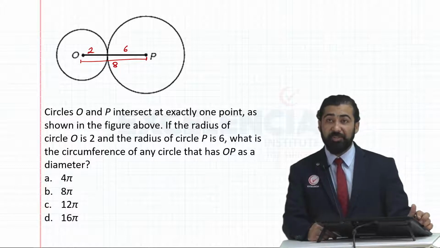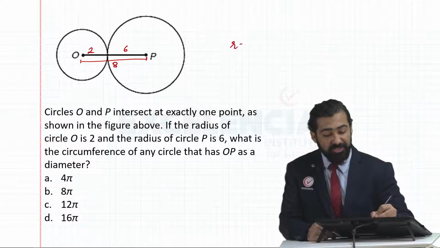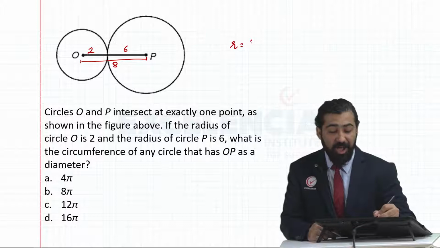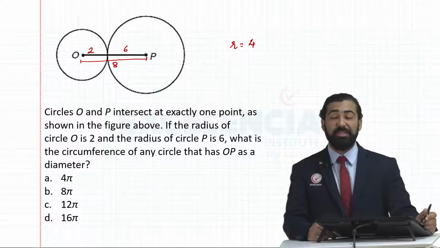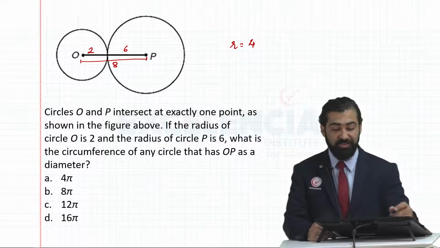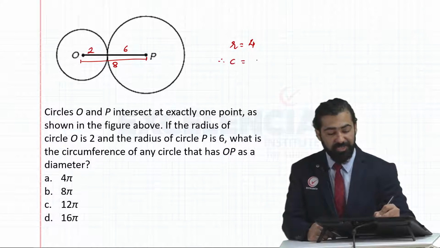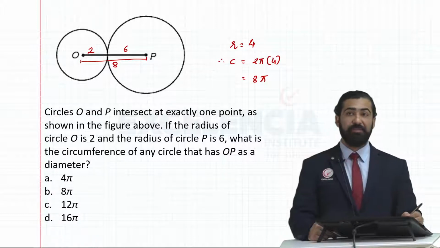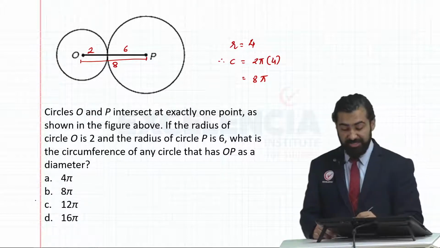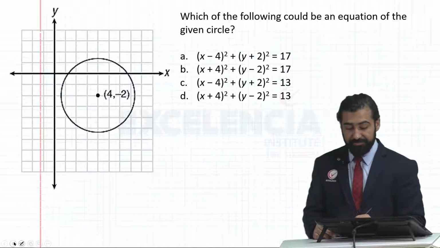If diameter is OP, in that case the radius of such a circle will be half of 8, which is 4, because diameter is 8, radius is half that of diameter. Therefore our circumference will be 2 pi r, which will become 2 pi into 4 units, in other words 8 pi units. So boundary of such a circle is 8 pi units.